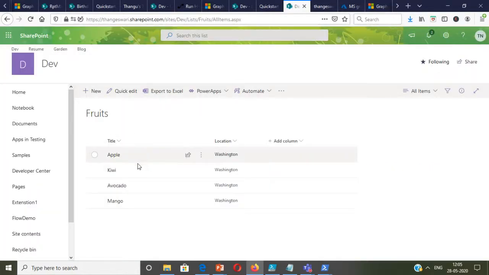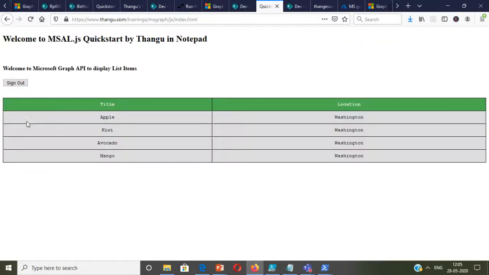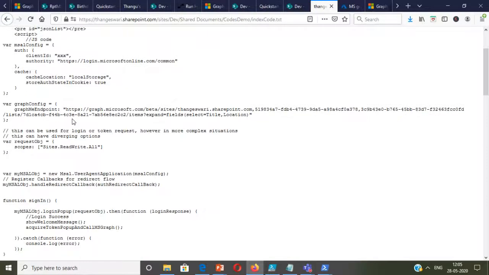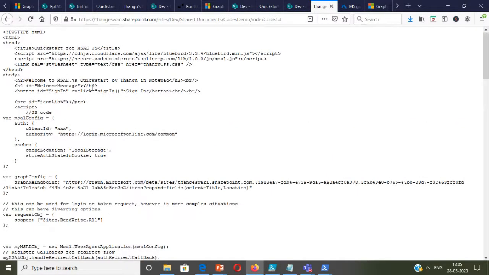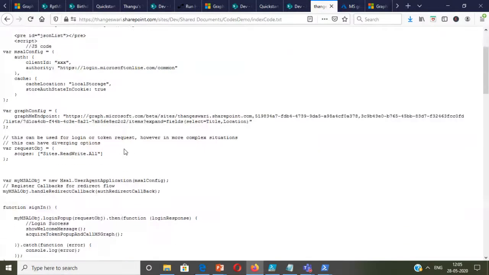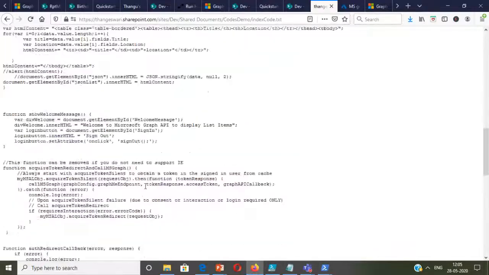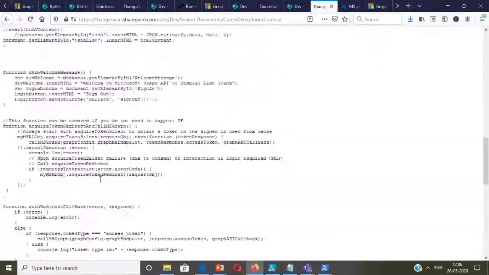So this is the SharePoint list fruits, where I have a title and a location, and I want to display that inside this simple JavaScript app. I've just done the coding in Notepad. It's very simple, so I'll go through the code. Make sure that you reference the Bluebird and MSAL JS. The code from Microsoft is going to be the same, and there are only a few things that you need to change.